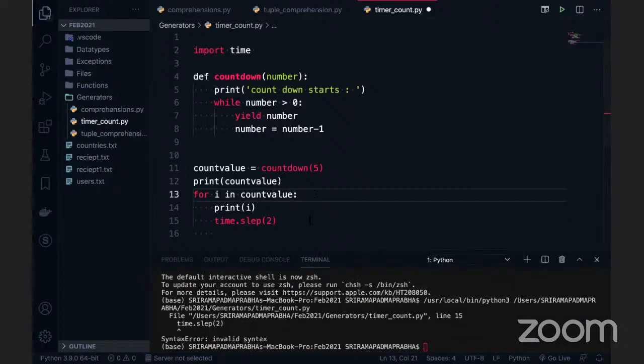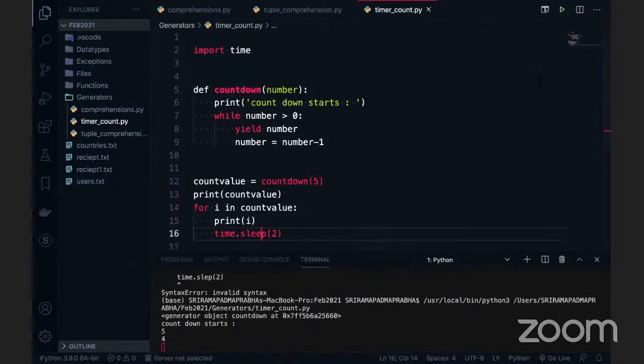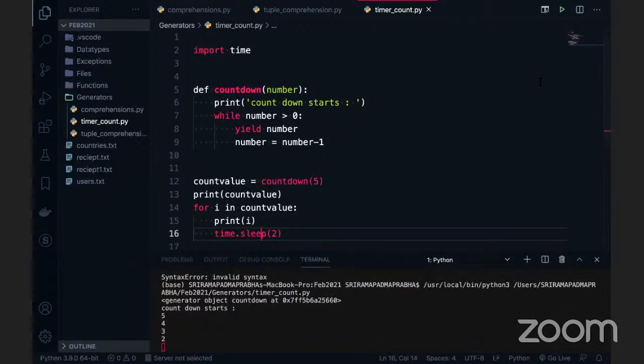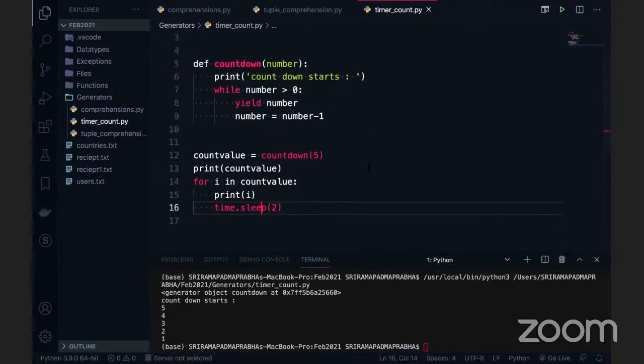Okay, so what is wrong here? Do you see anything wrong in line number 15? Yes, actually the sleep function is wrong. Now you can see the countdown started: 5, 4, 3, 2, 1. Because of sleep, it is delaying. Otherwise, nothing, because it is producing the data. If I'm not using the sleep method, it will directly give 5, 4, 3, 2, 1. So basically it is up to you guys how you want the output and how you want your solution to be achieved. There is no set of rules here that we have to think in that way.